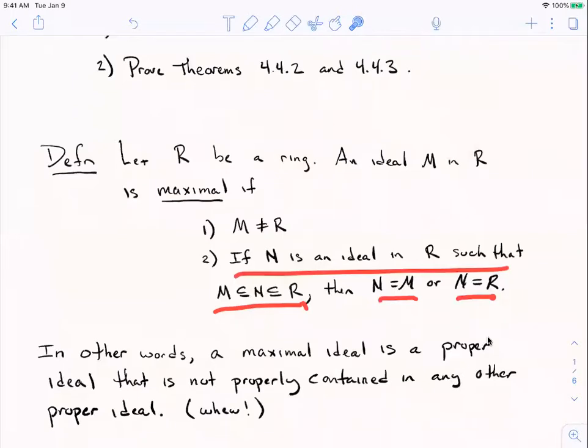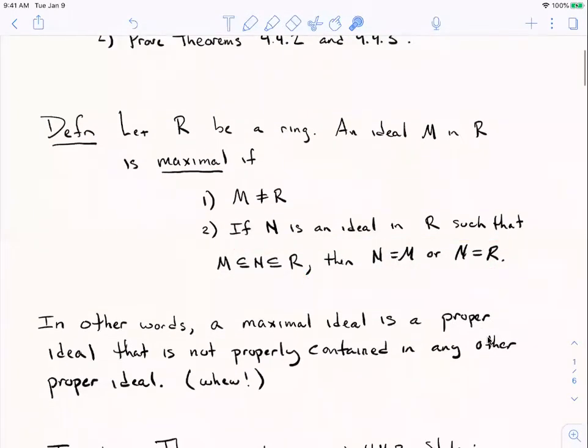All right. So another way to say this definition is that a maximal ideal is a proper ideal that's not properly contained in any other proper ideal. Okay, that's kind of a mouthful, but the not properly contained means that if N is some ideal that's between M and R, then either N is M, so it's not properly contained in N, or N is R. But the only other ideal that really contains M properly is the whole ring itself. So in some sense, loosely speaking, it's like an ideal that's as big as it can be with respect to set inclusion that's not the entire ring.